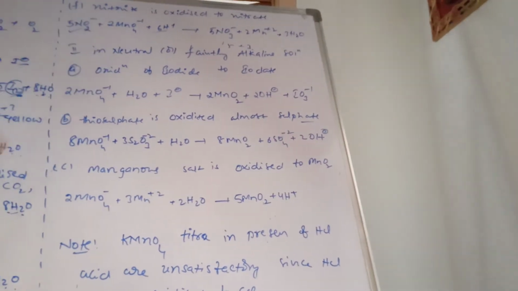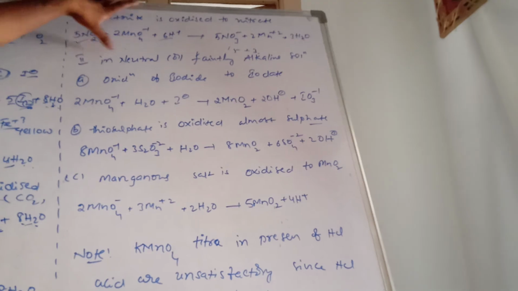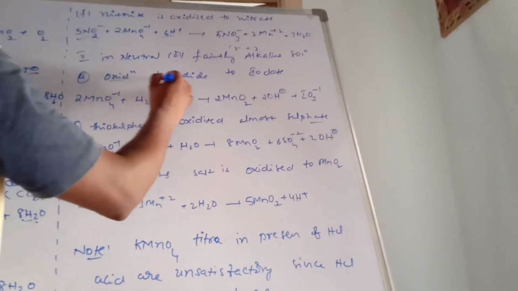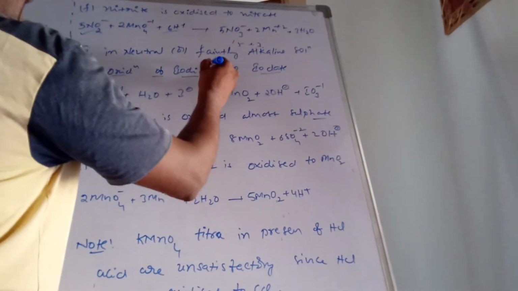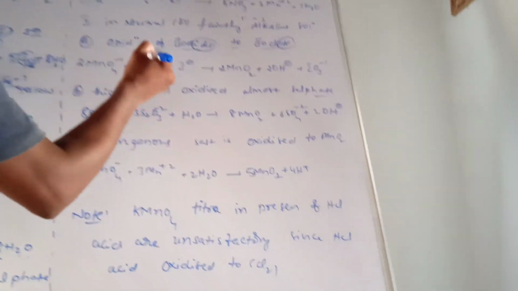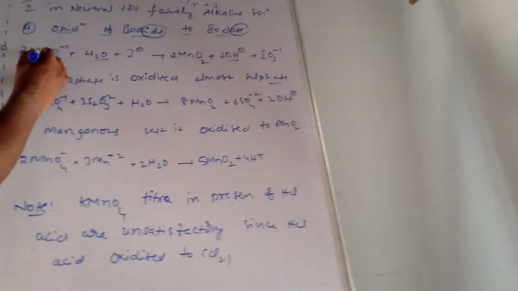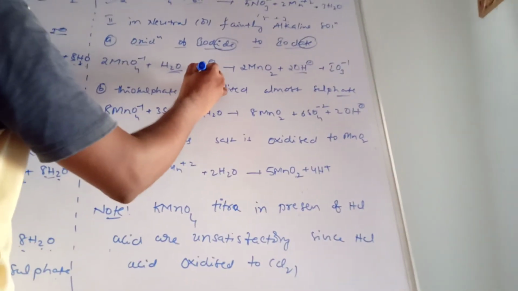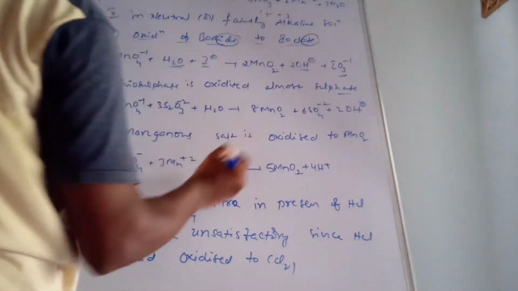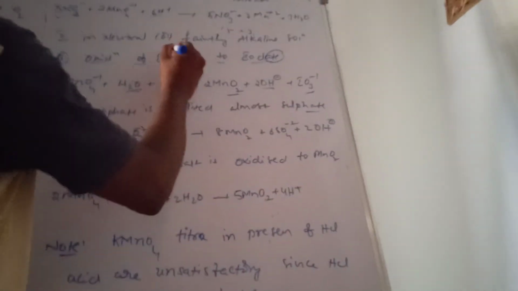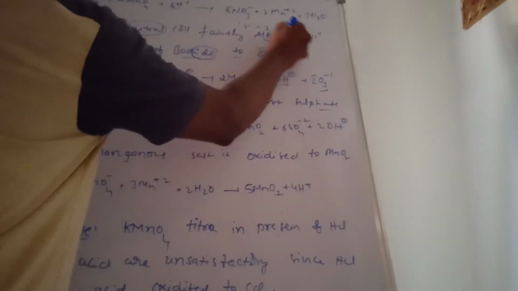Mainly chances are there of asking acidic medium problems. In neutral or faintly alkaline solution, oxidation of iodide to iodate. Iodide is converted to iodate. See here, it is a neutral medium or basic medium. 2 moles of MnO4 power minus 1 treated with water. I minus is converted to IO3 power minus 1. MnO4 power minus 1 is converted to MnO2 because it is a neutral or alkaline medium.